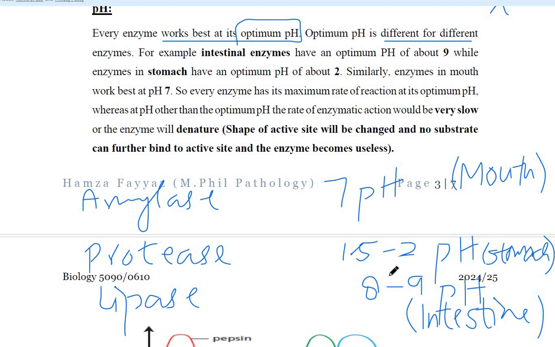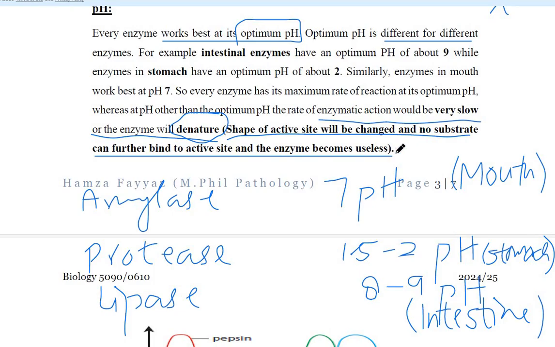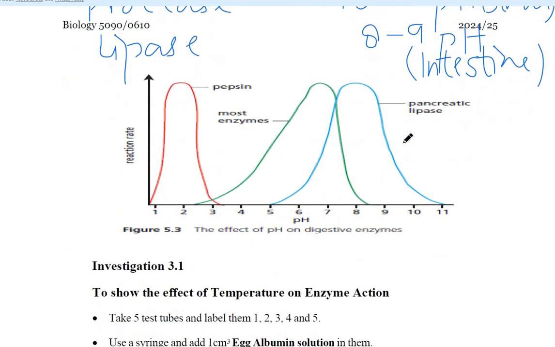If the enzymes have to work at a pH other than their optimum, the enzymes will be denatured and the shape of the active site will be changed, no substrate can further bind to the enzyme, and the enzyme has become useless.